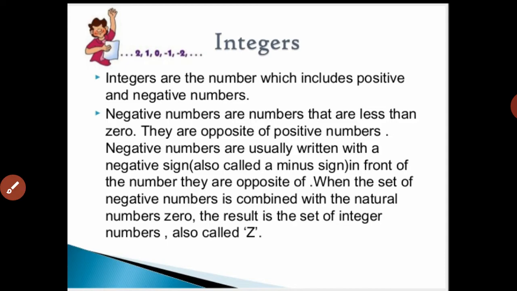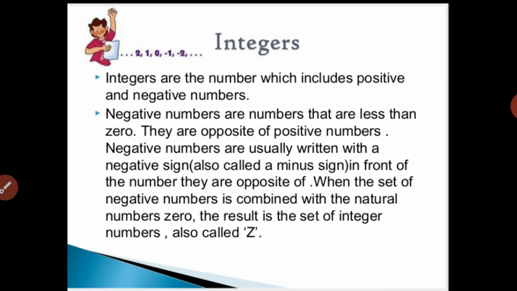So after this, integers. Yes, one of the most important things: integers. What are integers? Integers are the numbers which include positive and negative numbers. Negative numbers are numbers that are less than 0. They are opposite to positive numbers. Negative numbers are usually written with a negative sign, also called a minus sign, in front of the number.